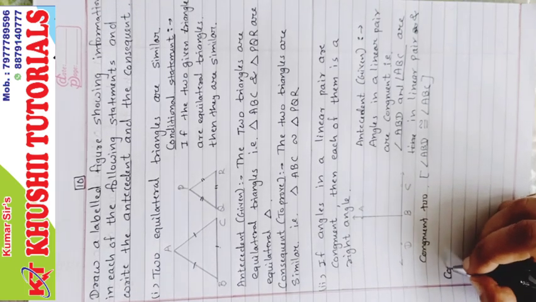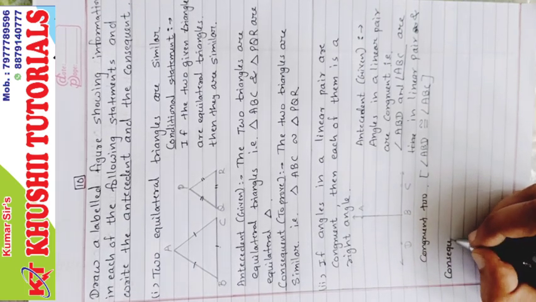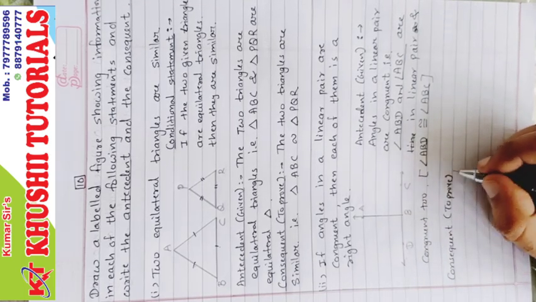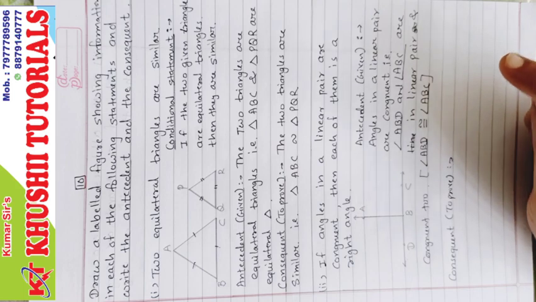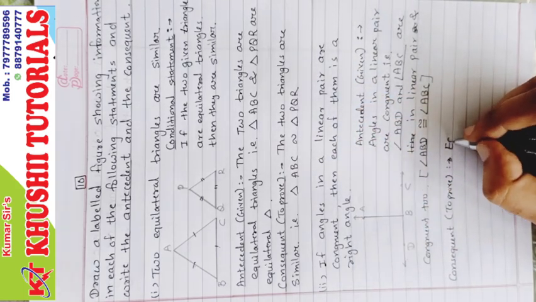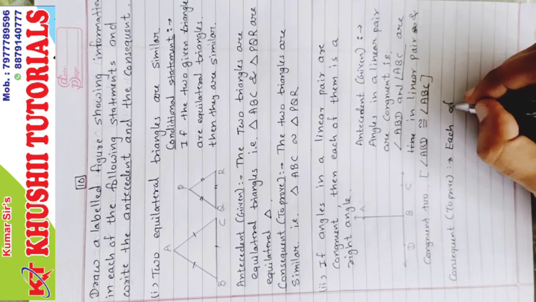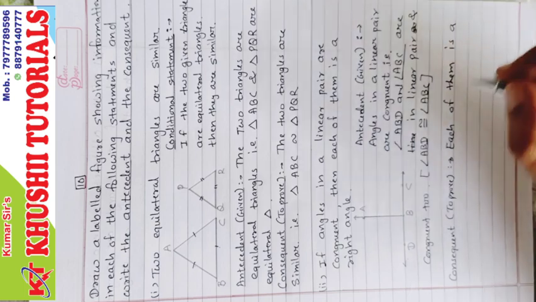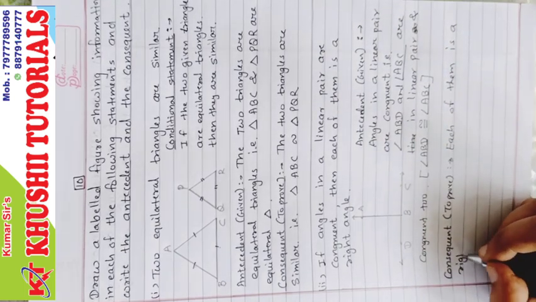Now consequent, that is to prove. And what is to prove? The statement which is coming after then: each of them is a right angle.